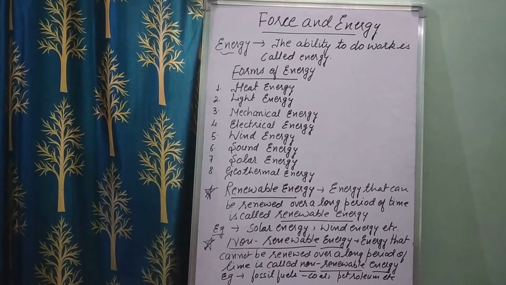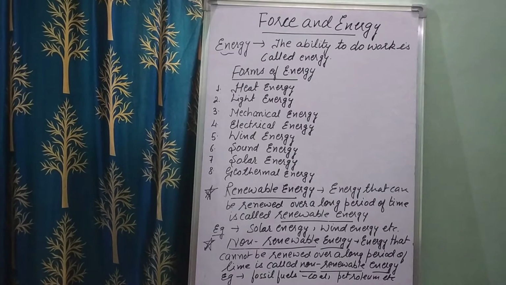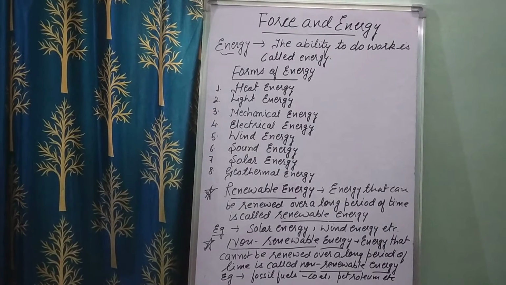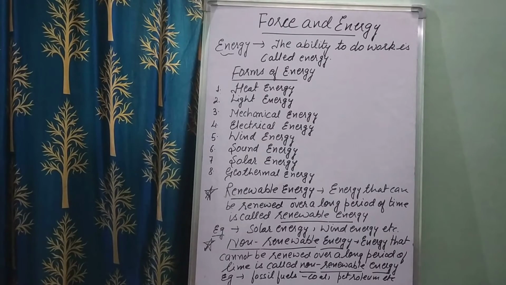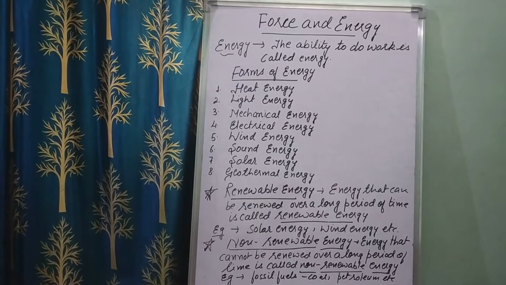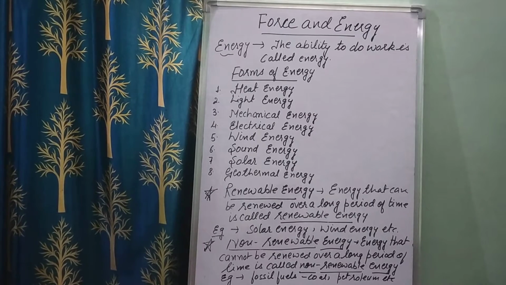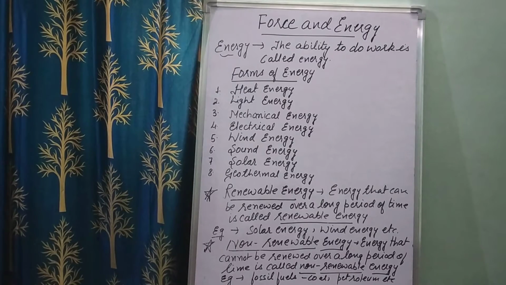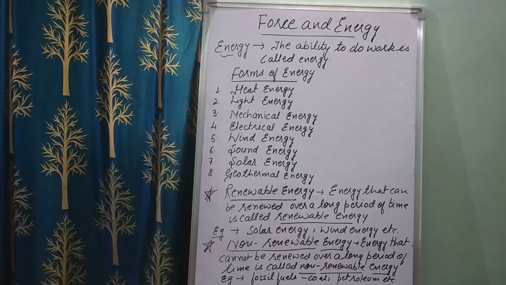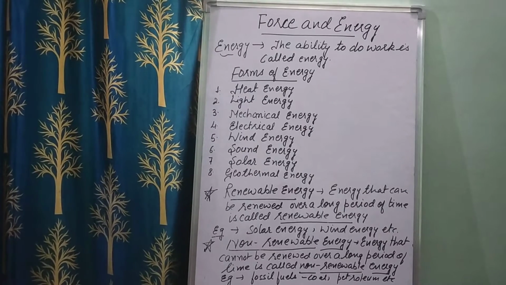Now see, the ability to do work is called energy. What is energy? The ability to do work is called energy. Children, as you all know, we all get energy by eating food, right? And this energy helps us to carry out our daily activities such as playing, studying, dancing, writing, etc. Various types of activities.